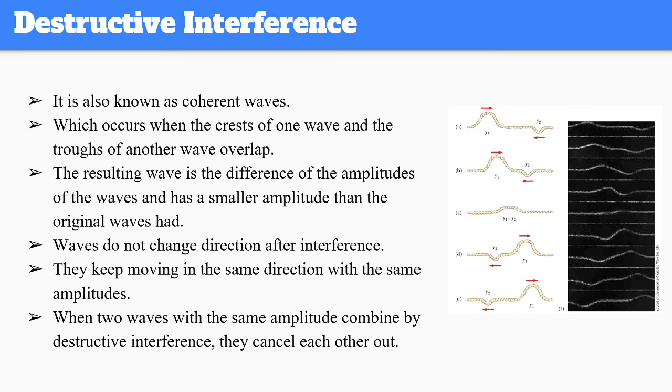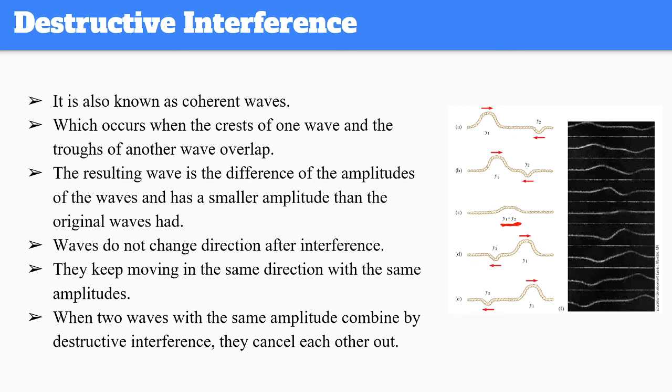So what is destructive interference? Basically, when you have two amplitudes with different signs, one positive and the other negative, the interference principle is still the same, you are still adding the amplitudes.